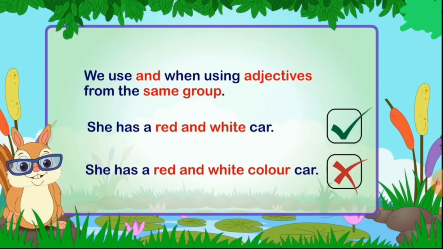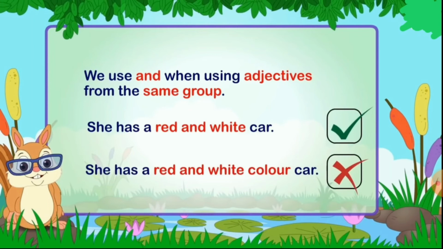We use and when using adjectives, but at what time do we use and? Let us see. We use and when using adjectives from the same group. As I said, if we are using adjectives from the same group, same category, then only we can use and in between. Look at the example. She has a red and white car. Now, as you can observe, both the adjectives are adjectives of color. Okay, both describe the color of the car.